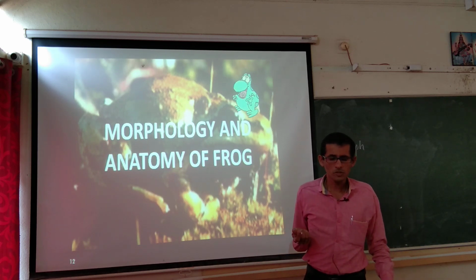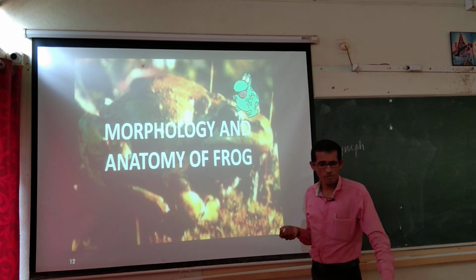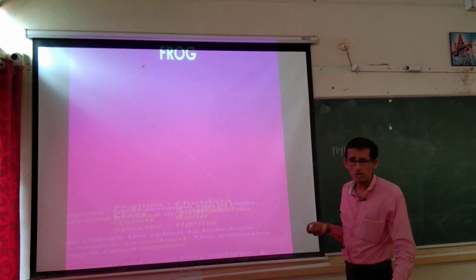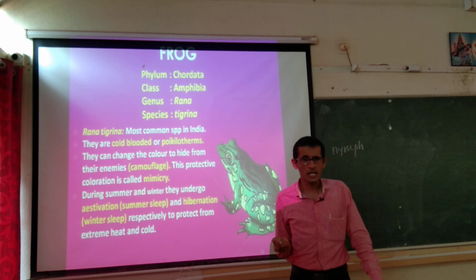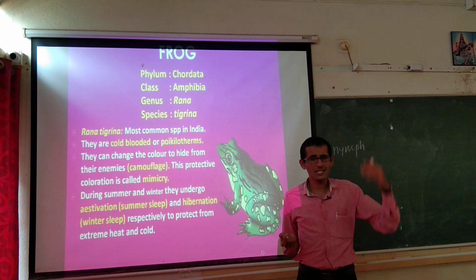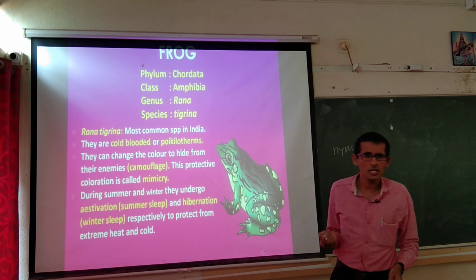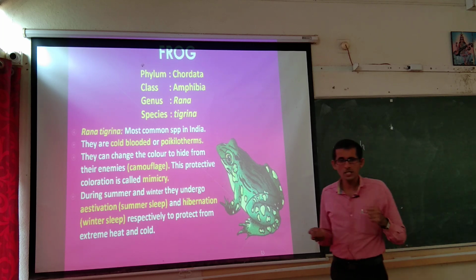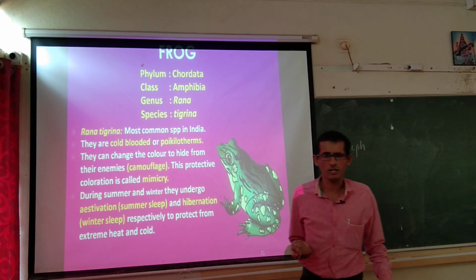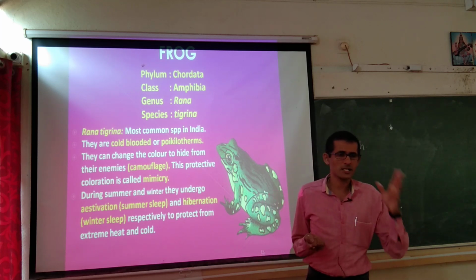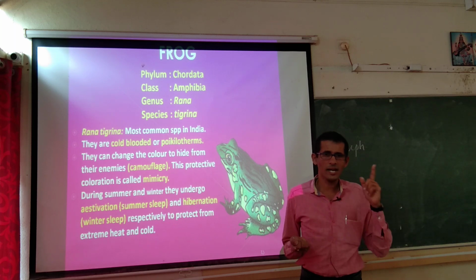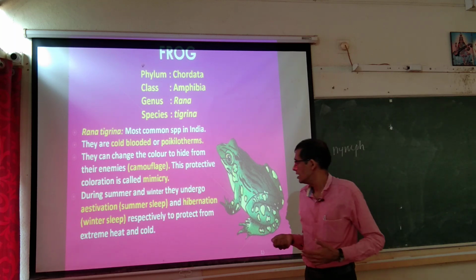So, now heading towards morphology and anatomy of frog. Frog, as we all know, is one of the important key elements in the food chain. In the high school section itself we studied about food chain, alli frog ಒಂದು ಬಹಳ ಇಂಪಾರ್ಟೆಂಟ್ ಲೆವೆಲ್ ಆಗಿರುತ್ತೆ. So, we know grasshopper, frog and snake, eagle, like that.